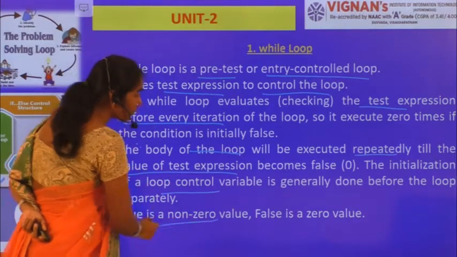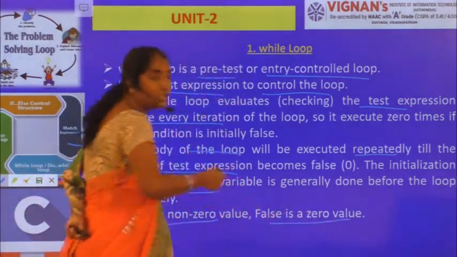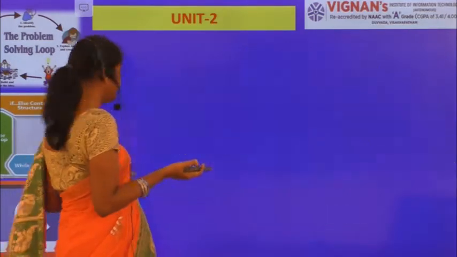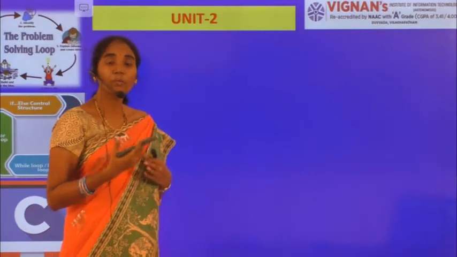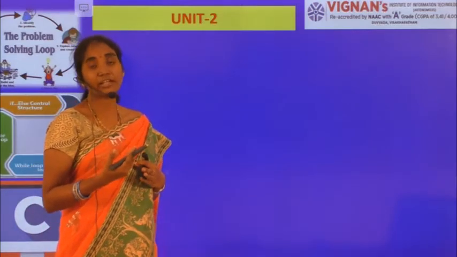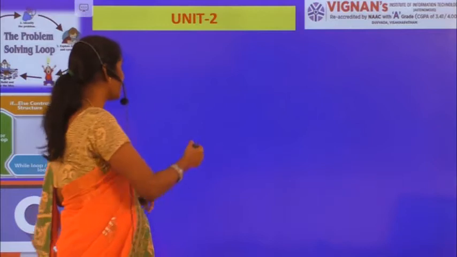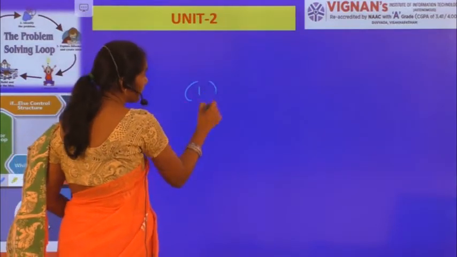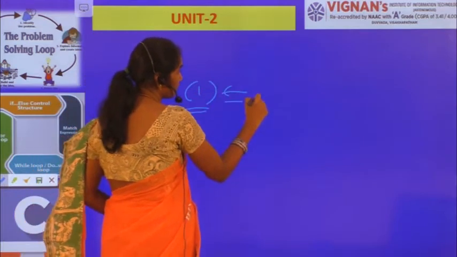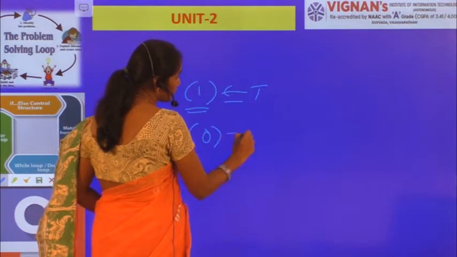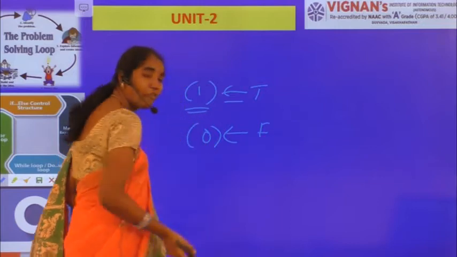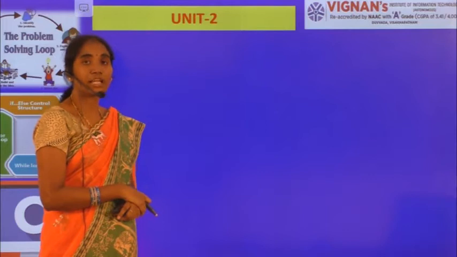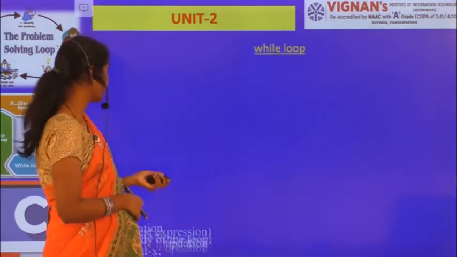Now true is a non-zero value and false is a zero value, or else 1 and 0, as we had already seen about your loop conditions, right? If your loop condition evaluates to 1, it is true. If the loop condition evaluates to 0, it is false. In the same manner here also, right? Now let's look at the syntax of the while loop.